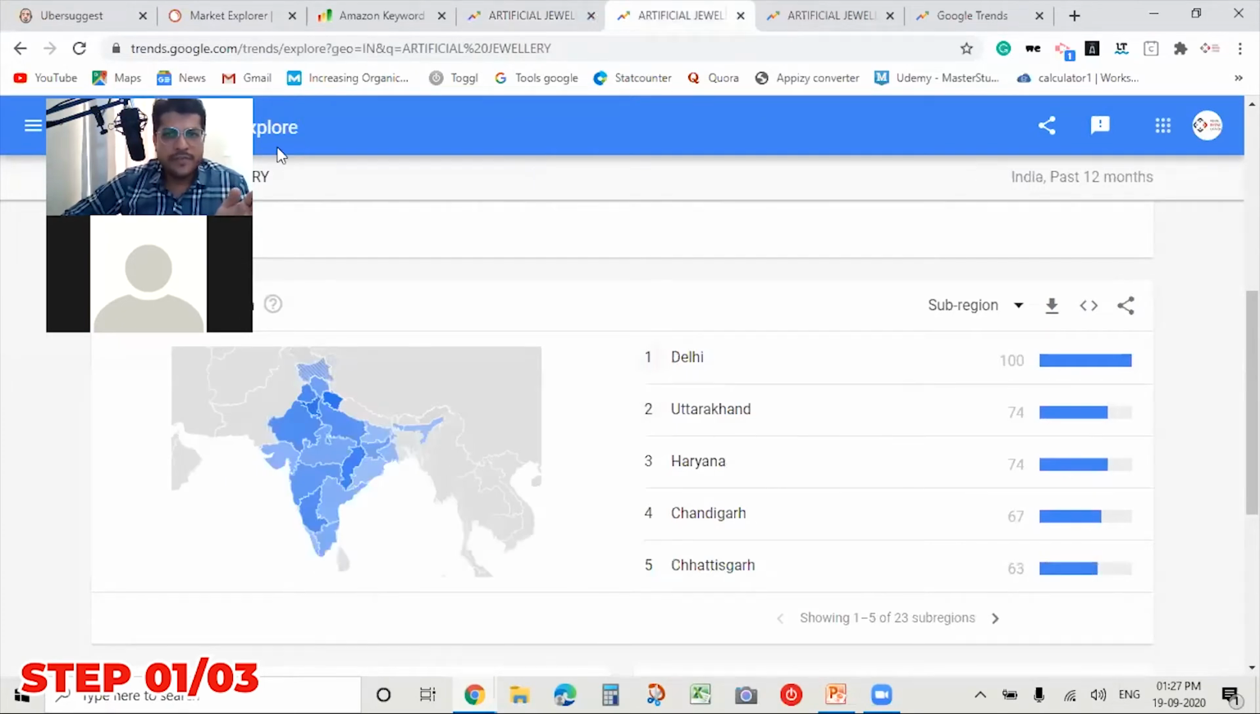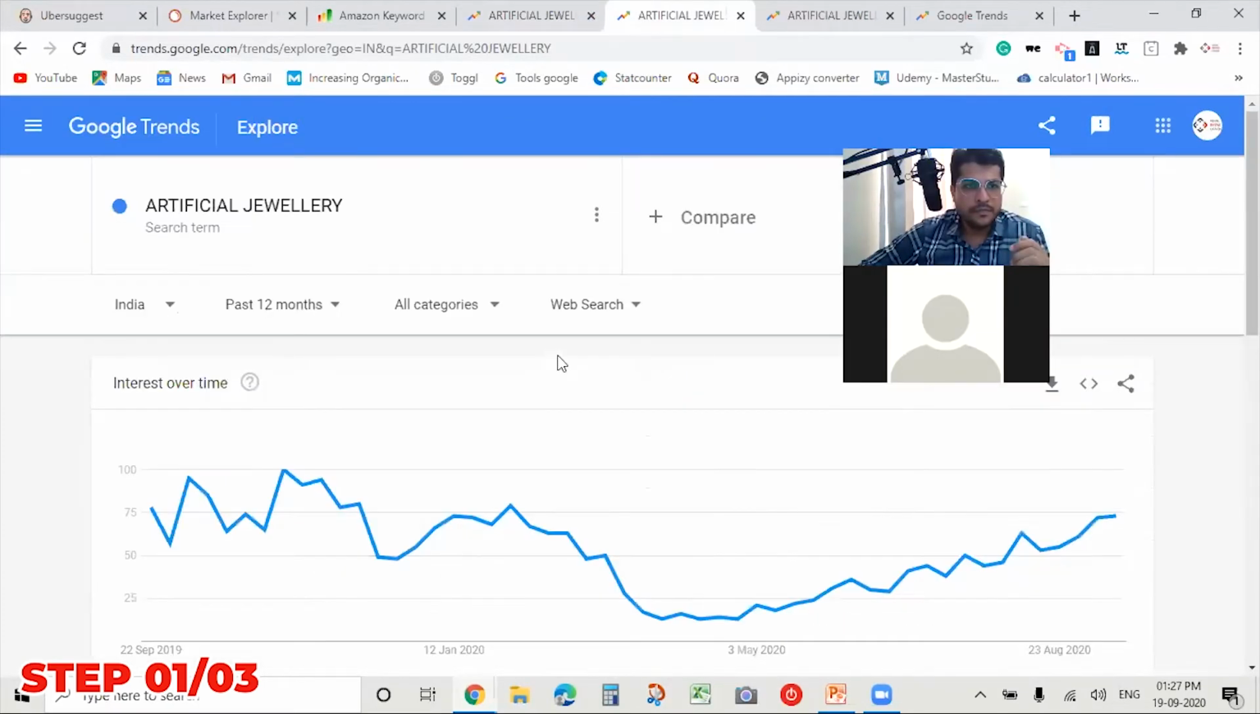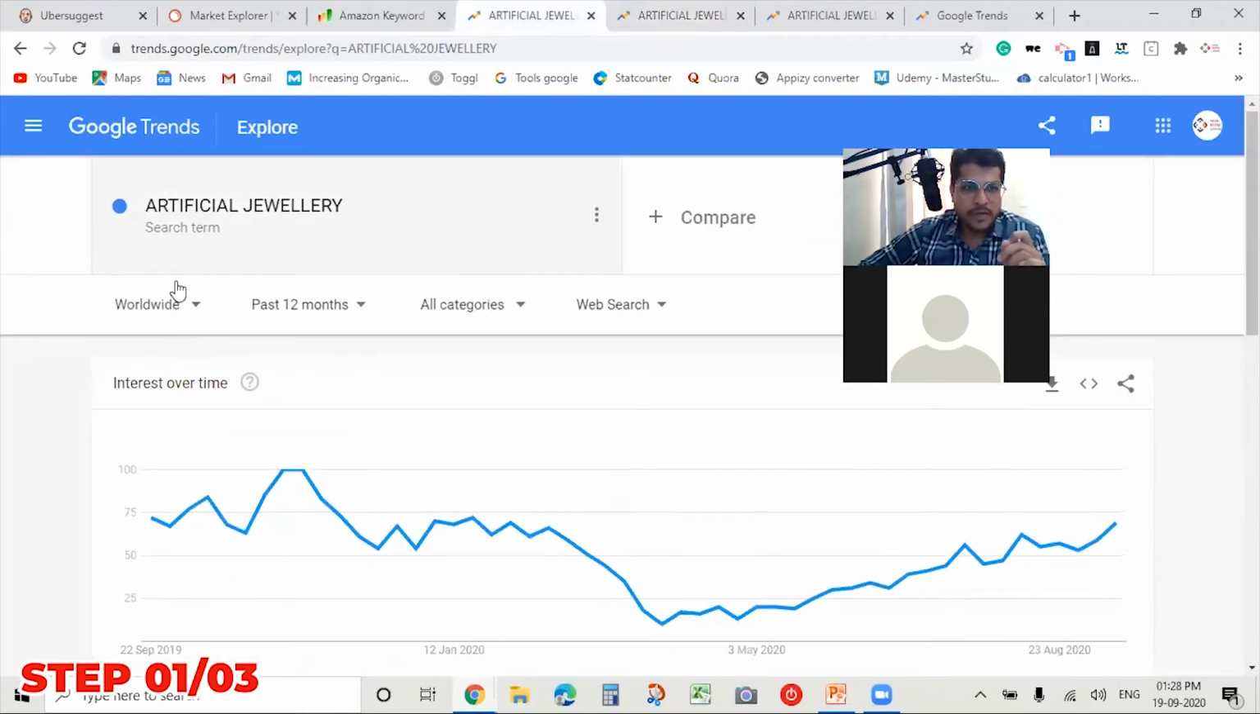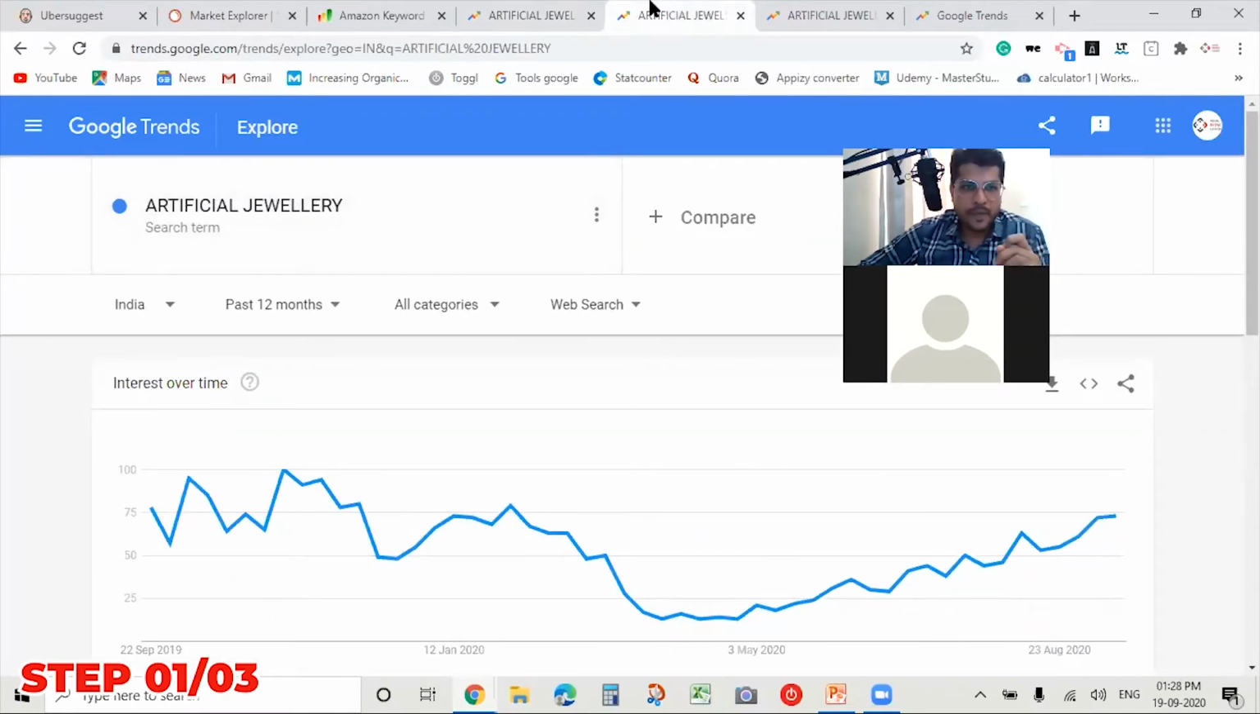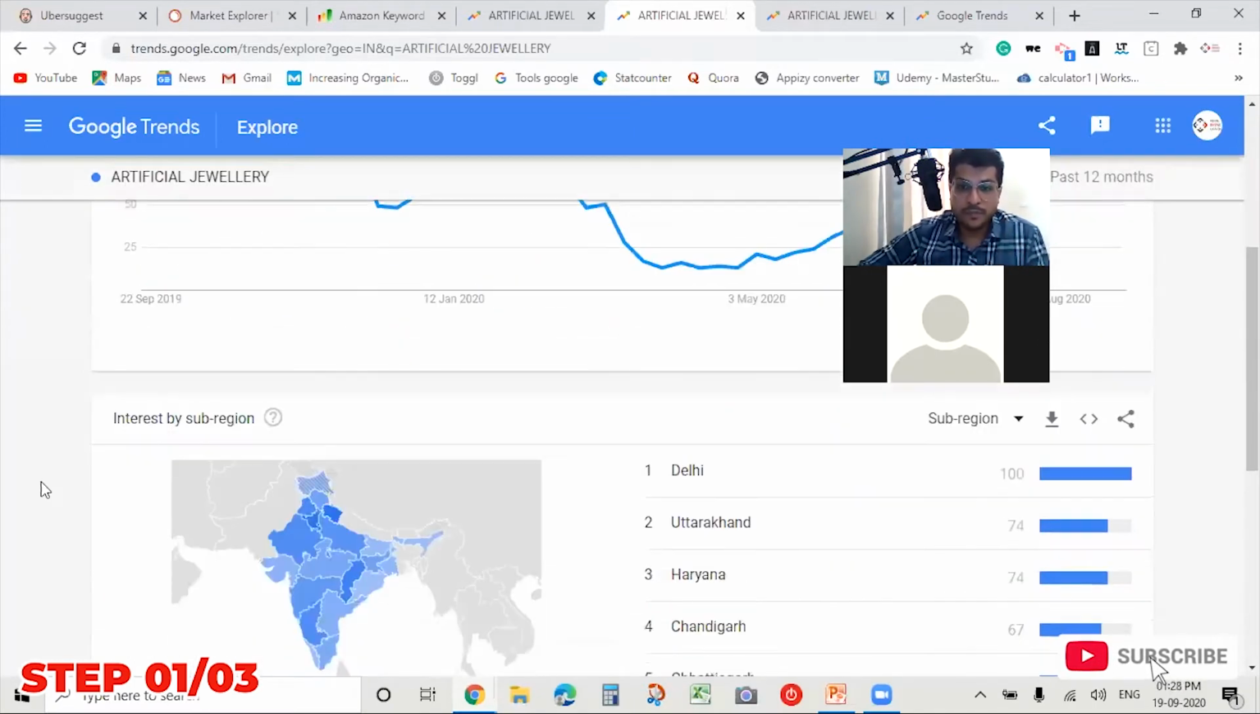Now I have taken another keyword. I've taken the same keyword here again, but here I'm selecting India. Earlier I had selected worldwide, artificial jewelry worldwide, but now I selected India. Now I want to analyze in India how the trend is, where the demand is for this keyword.